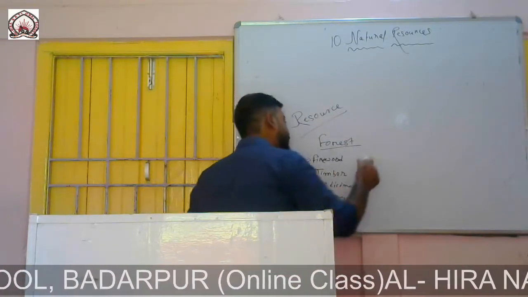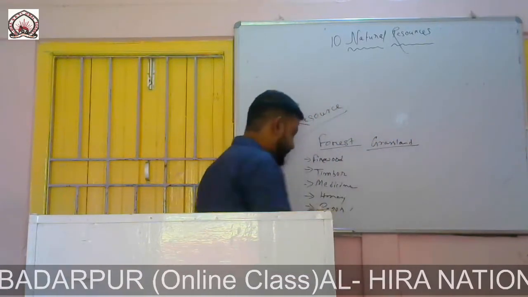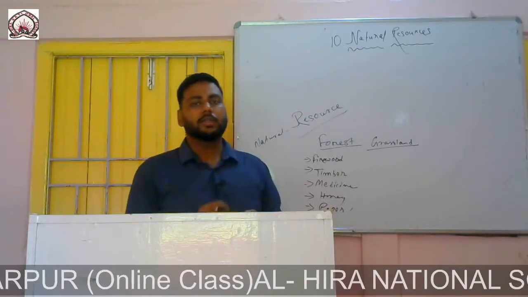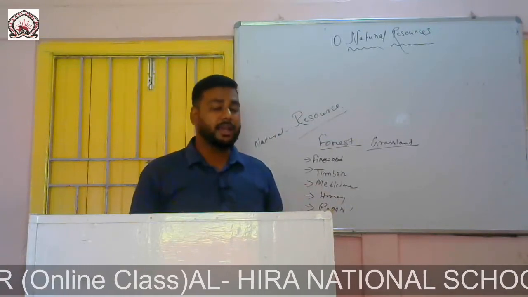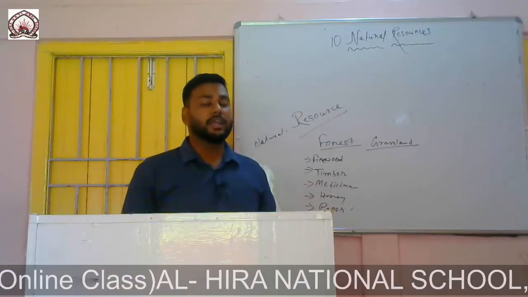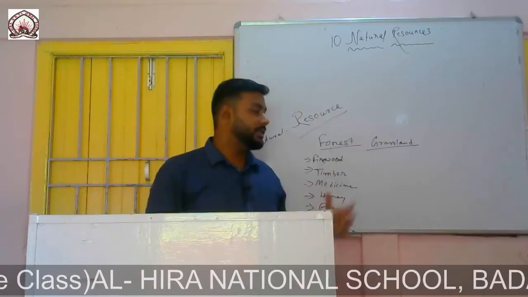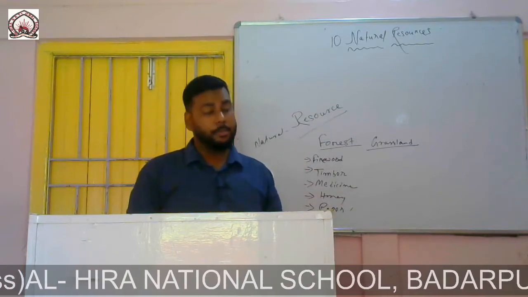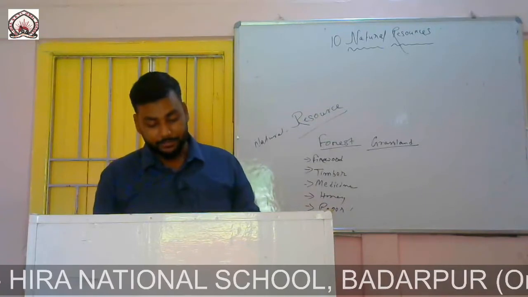Now see grassland. What is the main purpose of the grassland? Grassland is basically used to graze animals. Grazing animals means those herbivore animals, mostly domesticated, like cow, sheep, goat, buffaloes, etc. They are fed on those grasslands. So feeding of those domesticated herbivore animals on grassland is termed as grazing of animals.